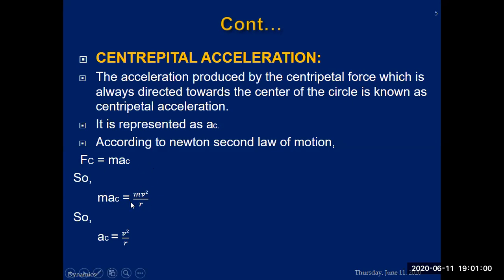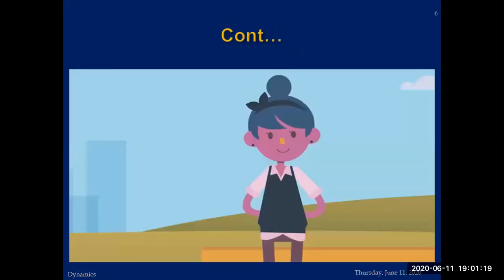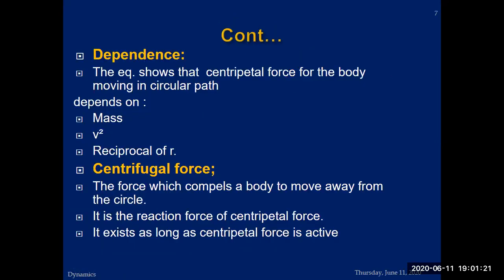If you simplify it, m cancels with this m, then it will be a_c is equal to v squared divided by r. This is the most important formula to calculate centripetal acceleration, and it depends on the velocity of the moving object inside a circular path as well as the radius of that circular path. So, on what factors does it depend? The equation shows that the centripetal force of the body in a circular path depends.